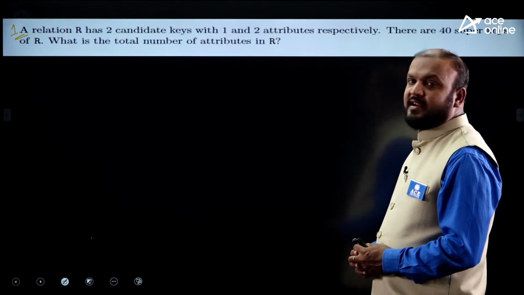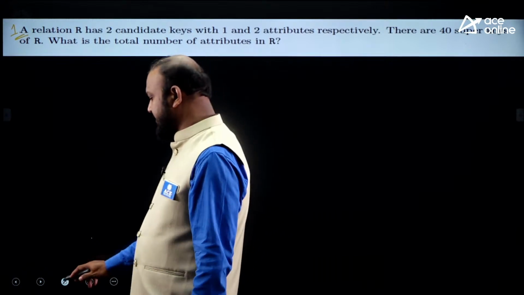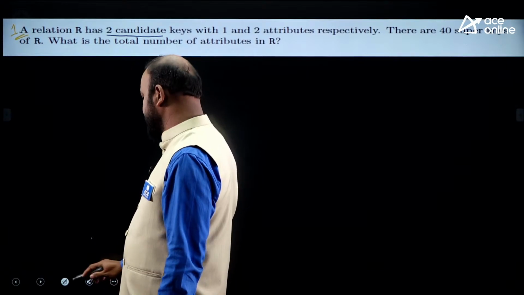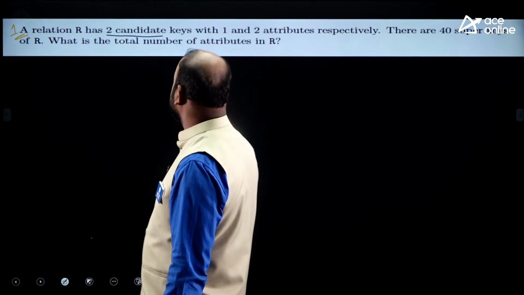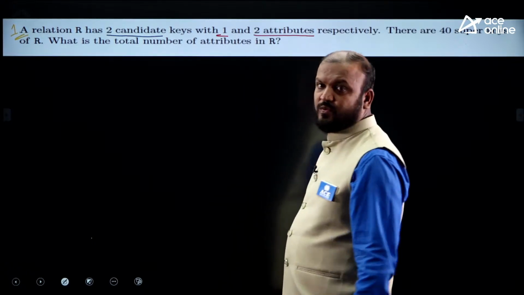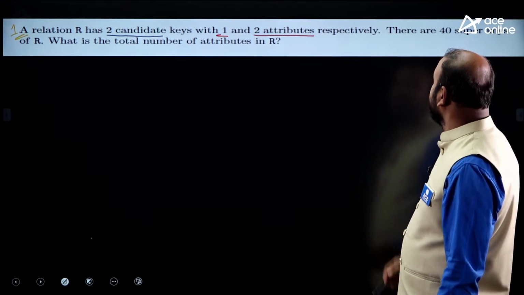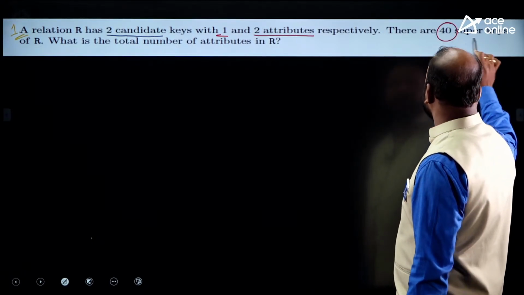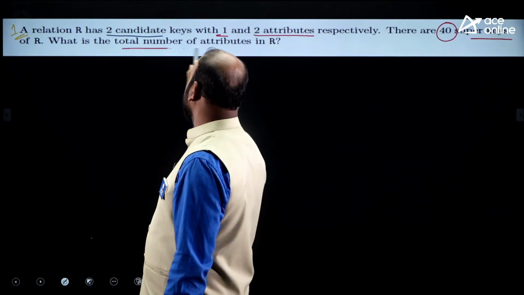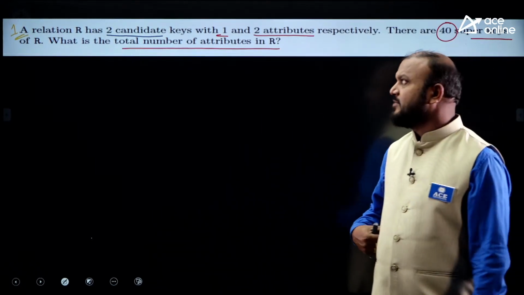A relation R has 2 candidate keys. The relation has 2 candidate keys, one with 1 attribute and the other with 2 attributes respectively. There are 40 super keys in total. What is the total number of attributes in R? That is a simple question.